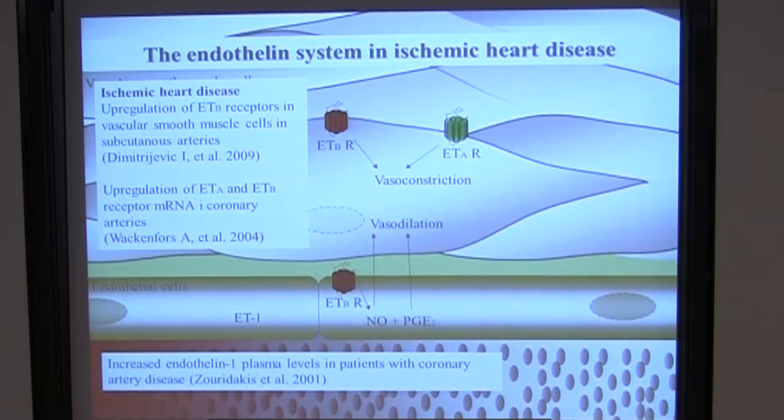When the ETB receptors are situated in the vascular smooth muscle cells, they mediate a vasoconstriction like the ETA receptors. Furthermore, a study has shown an upregulation of ETA and ETB receptor mRNA in coronary arteries from patients who died of ischemic heart disease.